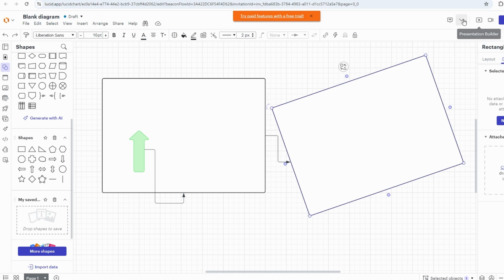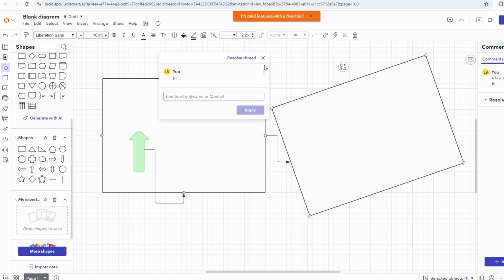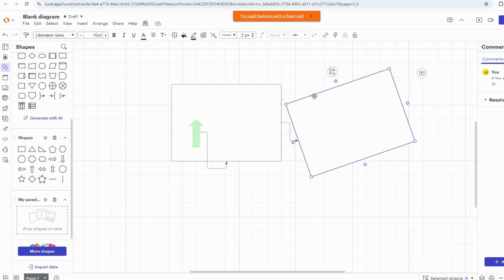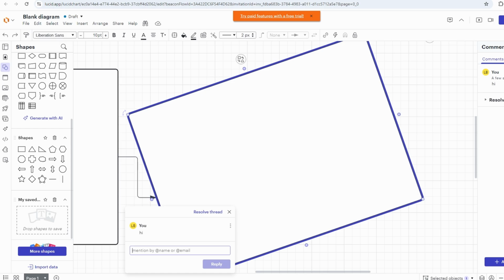You're not locked into one way of thinking either. Say you start with a simple flowchart, but halfway through, you realize you actually need something more complex. No worries, you can switch it up, add more elements, make connections you hadn't planned on initially. It's all flexible. There's no wrong way to build these diagrams. As long as it makes sense to you, and whoever else might be looking at it, that's what matters.